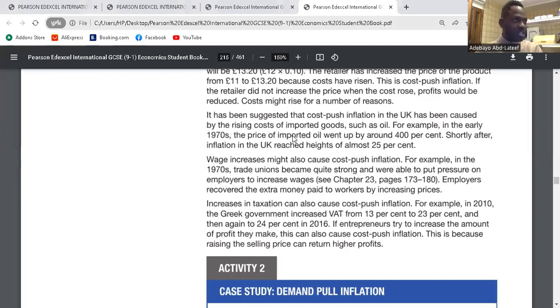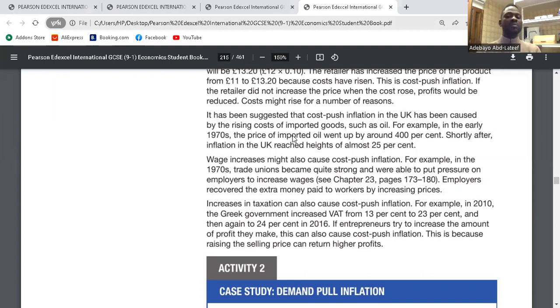An increasing cost of importation will bring about cost push inflation. So this is what it means. There are some businesses that what they do is importation. So if the price of what they import to the country is increasing, it represents an increasing cost of production for them. So they wouldn't have any other choice than to increase their prices too. That is about cost push inflation due to high price of importation.